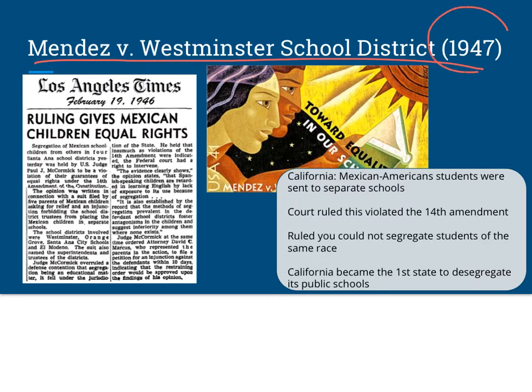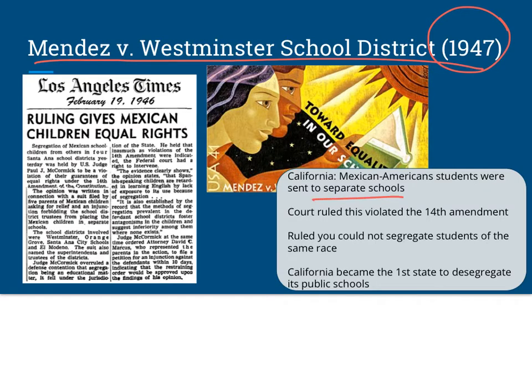This is 1947. It's in California. This is not a Supreme Court case, but it is a court case that rises to basically the highest court level in California. And what it ultimately says is that Mexican American students could not be segregated. So they were being segregated into separate schools.